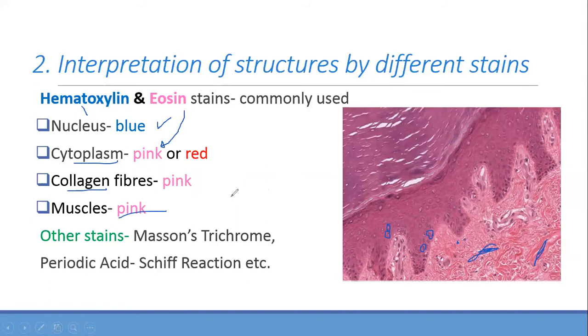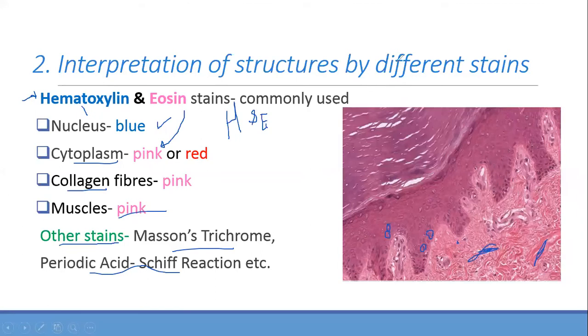Is it clear? So one exception you can remember: the hematoxylin stain gives the blue color to the nucleus. All the others, cytoplasm, collagen fiber, muscle, take up the pink stain from the eosin. What are the other stains present? They are called Masson's trichrome, periodic acid-Schiff reaction. There are different stains, but we will only study the hematoxylin and eosin. Sometimes we may show the others, but we will focus only on hematoxylin and eosin stains, which in short we will write H and E.